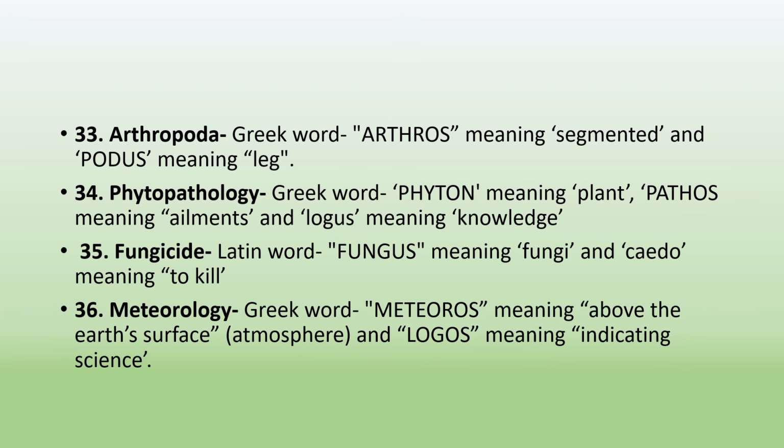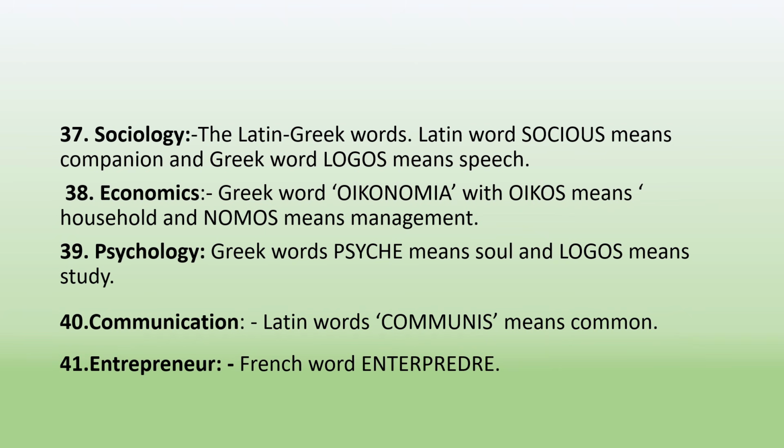The next term is meteorology. Meteorology is derived from the Greek word meteoros, which means about the earth's surface or atmosphere, and logos means science or study. The study of atmosphere is called meteorology. The next term is sociology. Sociology is derived from a Latin and Greek word, where socius is a Latin word and logos is a Greek word. Socius means companion and logos means speech.